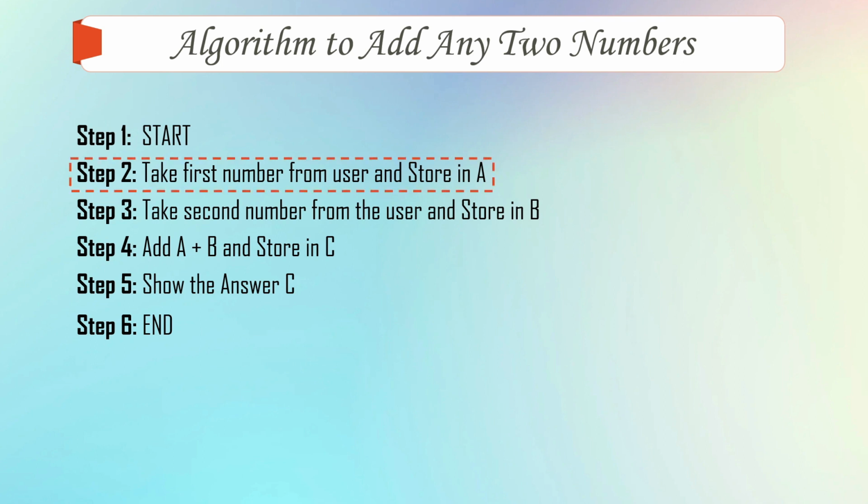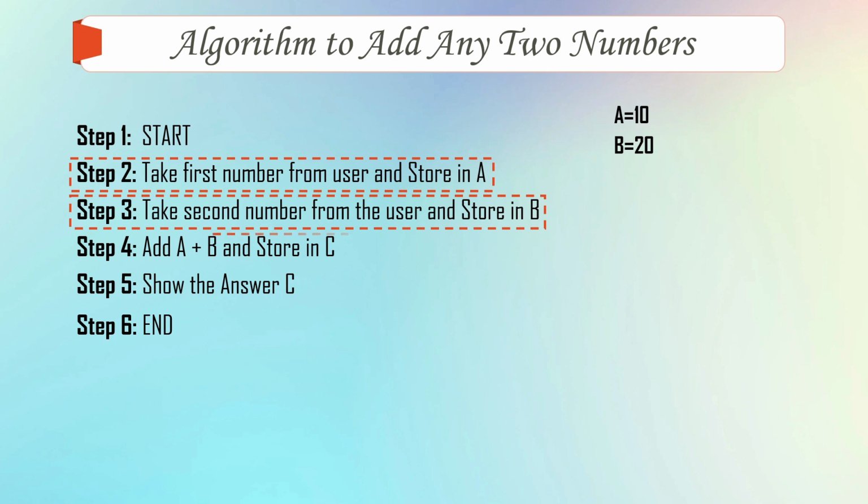So take first number from the user and store it in A. Suppose user enters number 10. So the value of A will be 10. Suppose the user enters second number as 20. So the value of B will be 20. Right? So on step 2 and 3, we got two numbers which are stored in two variables, A and B. 10 and 20 are entered by the user, and those are stored in specific variables to which names are given, A and B.